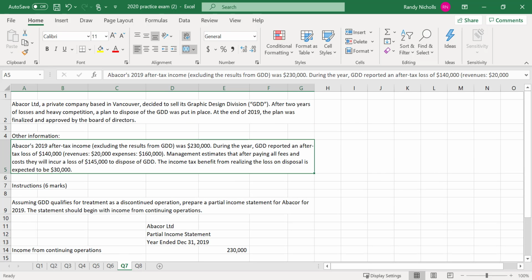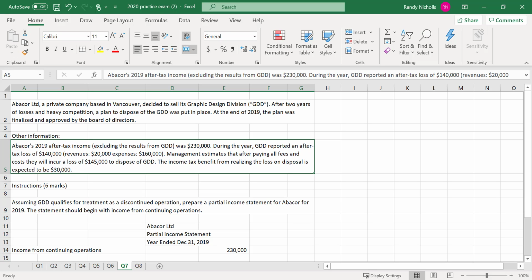During the year, after-tax loss of $140,000 from GDD. We've got taxes or revenue and expenses, but that's our after-tax number already. And it estimates that after paying all fees and costs, it will incur a loss of $145,000 to dispose of GDD. The income tax benefit from realizing the loss on disposal is expected to be $30,000.